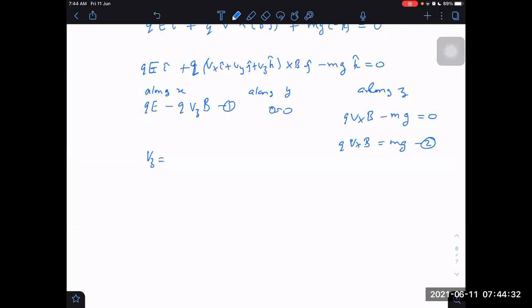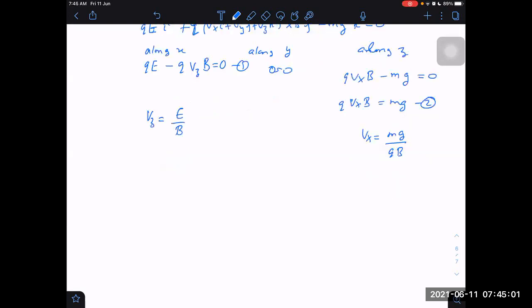QE by QVzB, this was QE, what was it? I have written the equation. E by B. Q gets cancelled. Was it equal to 0? Yes, sir, equals 0. Then Vz becomes equal to E by B, and Vx becomes equal to MG by QB. These two things we are getting here.